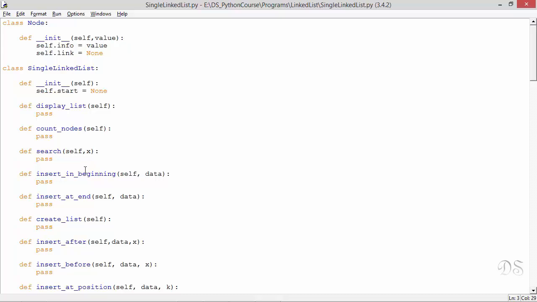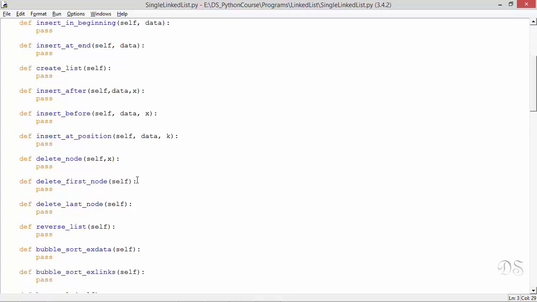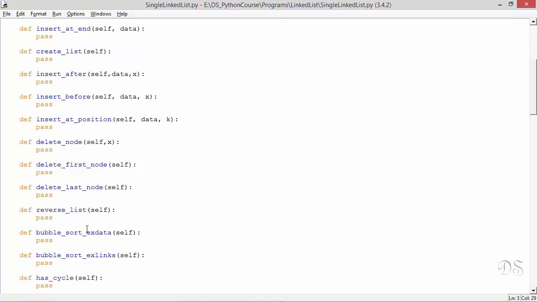This method will insert a new node in the beginning of the list. And this will insert a new node at the end of the list. This one creates a list. Then this method will insert a new node after a given node. This method will insert a new node before a given node. And this one will insert a new node at a given position. This one will delete any given node. This one will delete the first node of the list. And this one will delete the last node of the list. This method will reverse the list.